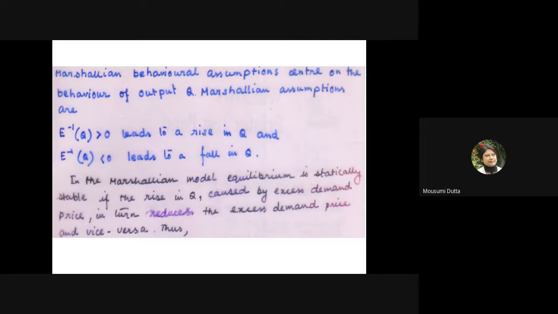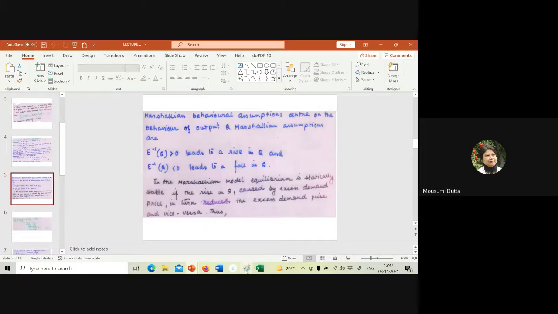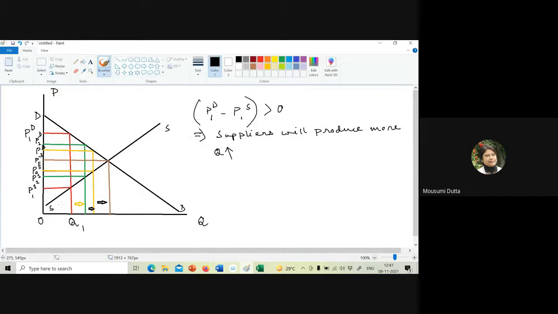I'm repeating, in the Marshallian framework, equilibrium is statically stable if the rise in Q caused by excess demand price in turn reduces the excess demand price and vice versa. So when I gave the pictorial presentation, what we got is that demand price is greater than supply price,